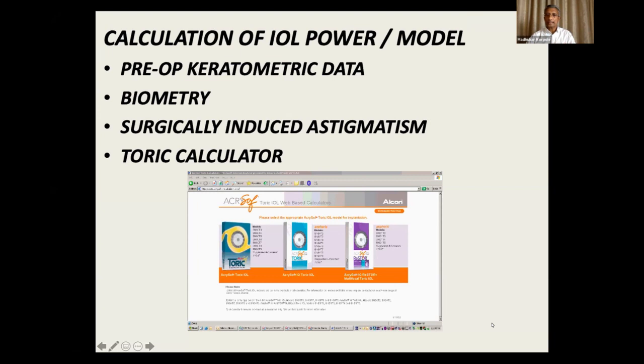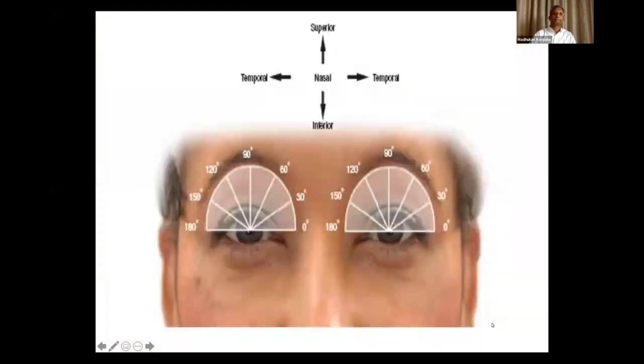Also, while doing the surgery, your incision induces some surgically induced astigmatism. So you should know yours, otherwise there are gross data which say that for so much incision, so much power has to be added as surgical astigmatism. Most of the companies have toric calculators on the web, and you have to feed in these results, and that will give you the axis where you have to implant this lens and how much astigmatic power of the lens you'll have to decide. The company person will also be able to guide you with this in the initial stages. Later on, you can do it yourself.